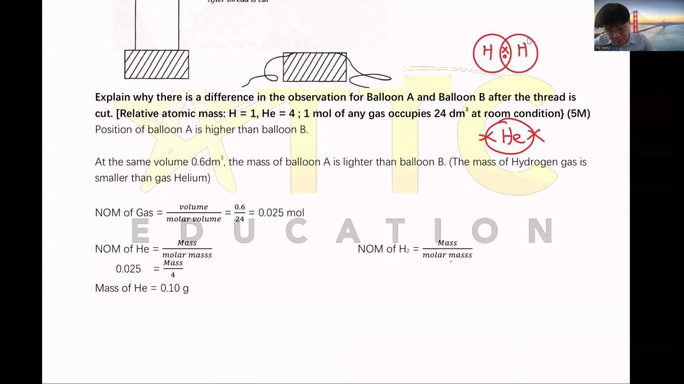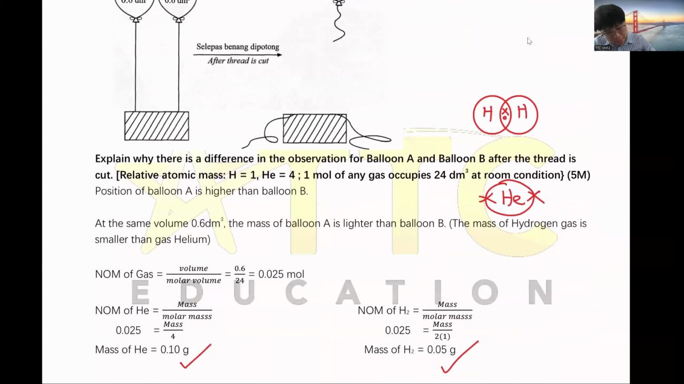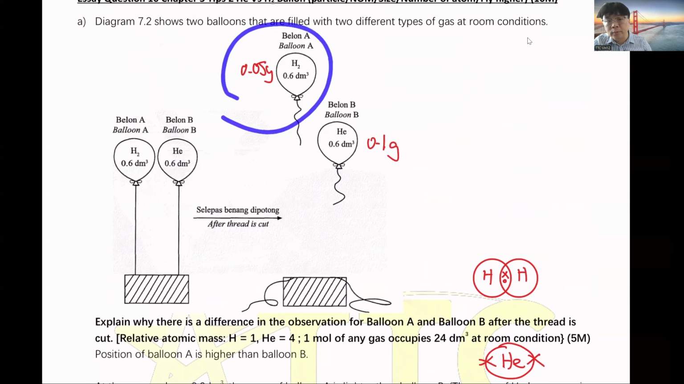So for this one you have to use H2. So 2 times 1, the mass is 0.05 gram. We can see this one is heavier and this one is lighter. Helium is 0.1 gram and hydrogen is 0.05 gram. So this one will float higher and faster because it's lighter.